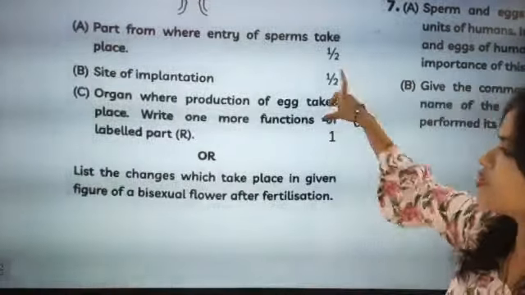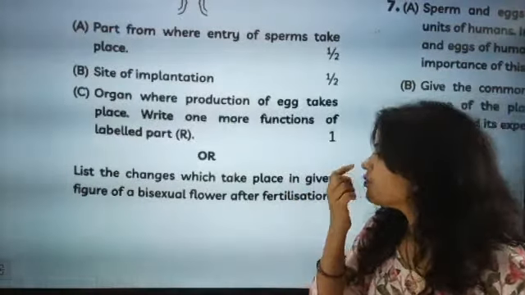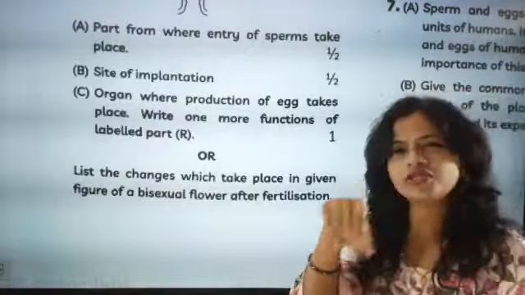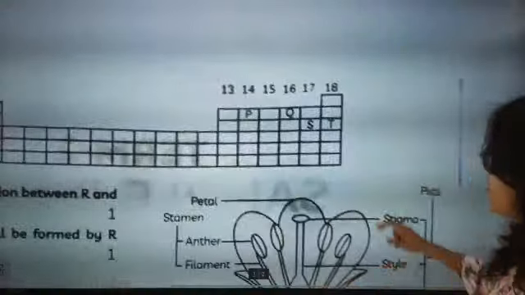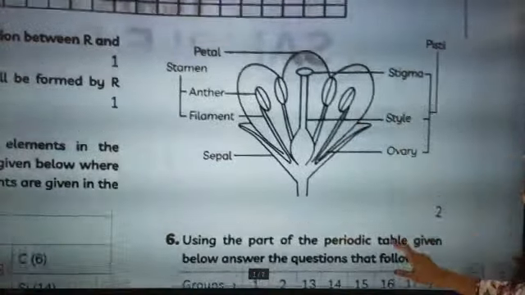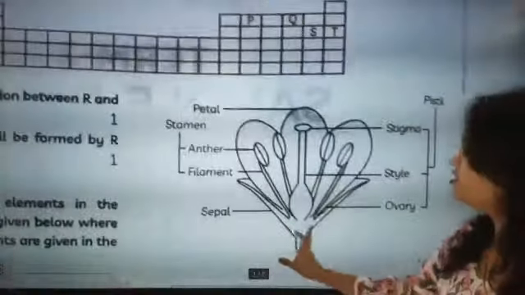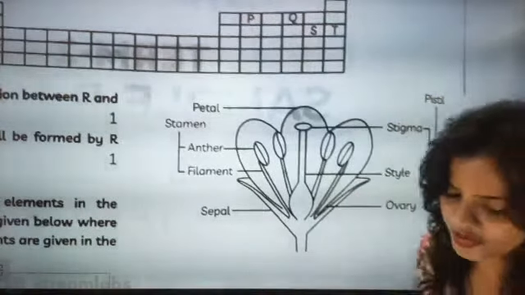If you answer this question, then no need to answer the other one. You just have to draw a rough sketch of a bisexual flower. They are asking what changes are happening in the parts of the bisexual flower after fertilization.